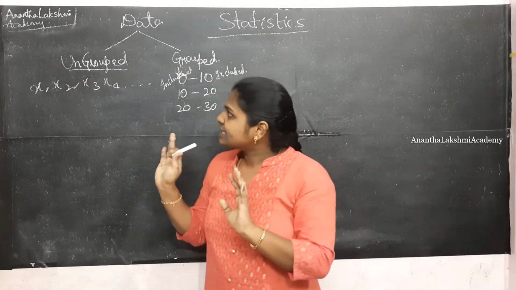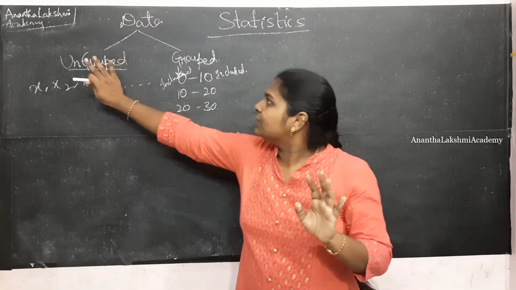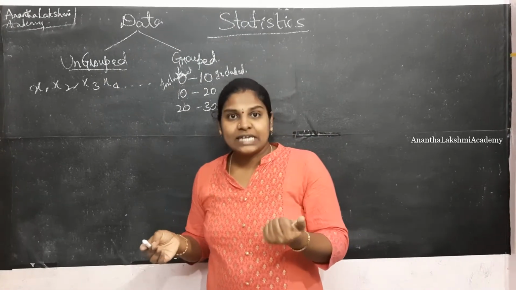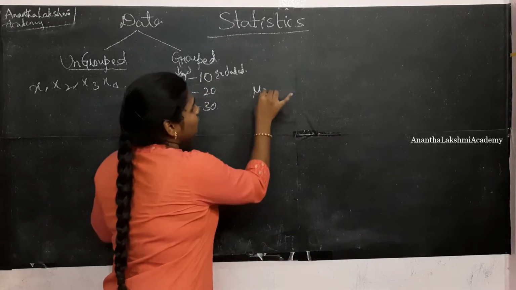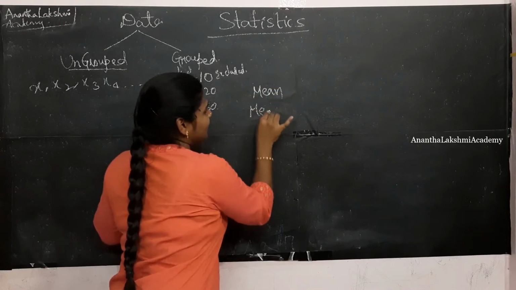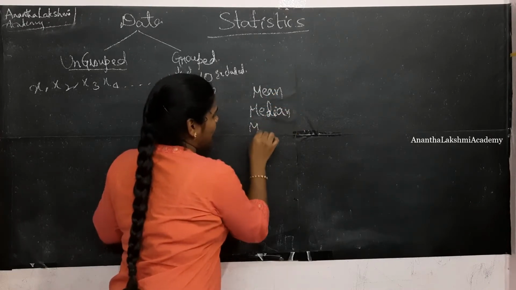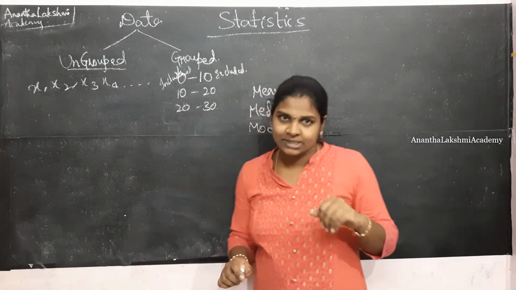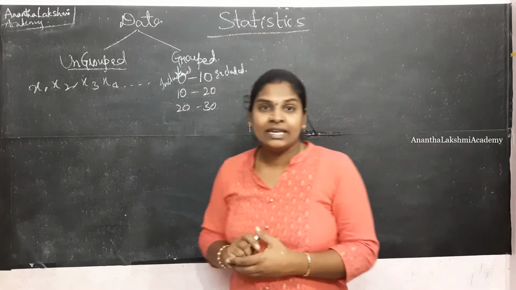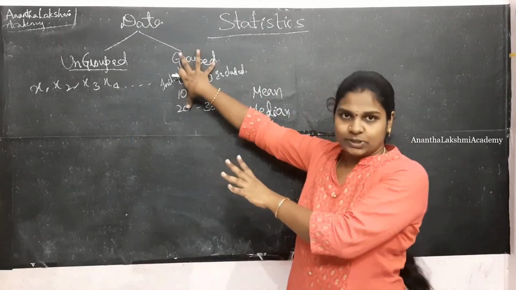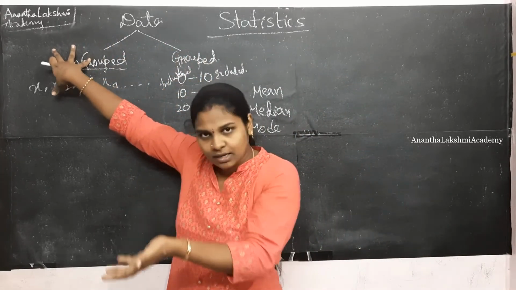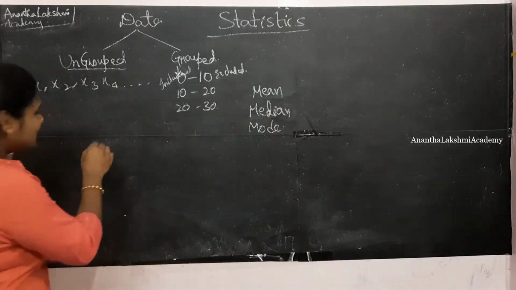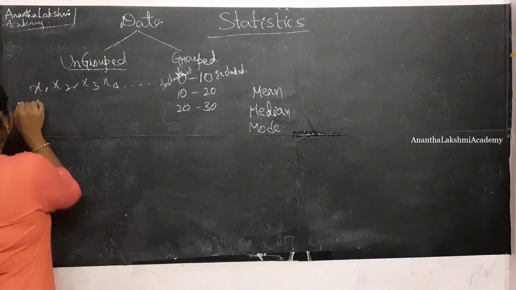Alright, so that is about the types of data, ungrouped and grouped. Using statistics, we are going to measure. What are the measures that we are going to figure out? Mean, median and mode, isn't it? These are the measures that we tried figuring out in our earlier standards, right? How did we figure out mean? Just now I told you that we are going to deal with grouped data. This has already been covered in our earlier standards. Now, how did we figure out mean in the earlier classes? Let's do a quick recap of that.